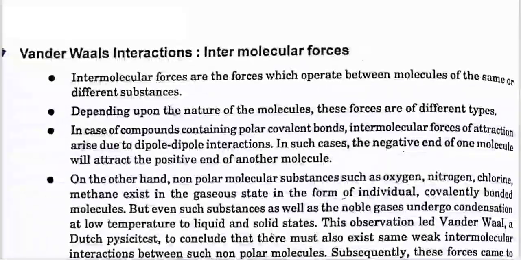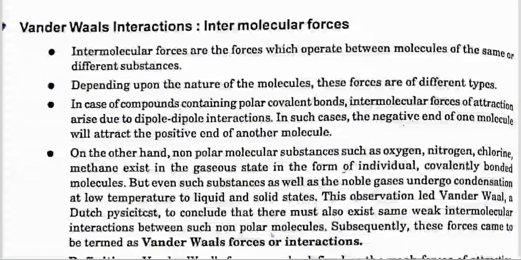Van der Waals interactions, intermolecular forces. Intermolecular forces are the forces which operate between molecules of the same or different substances. Depending upon the nature of the molecules, these forces are of different types. In compounds containing polar covalent bonds, intermolecular forces of attraction arise due to dipole-dipole interaction. In such cases, the negative end of one molecule will attract the positive end of another molecule.